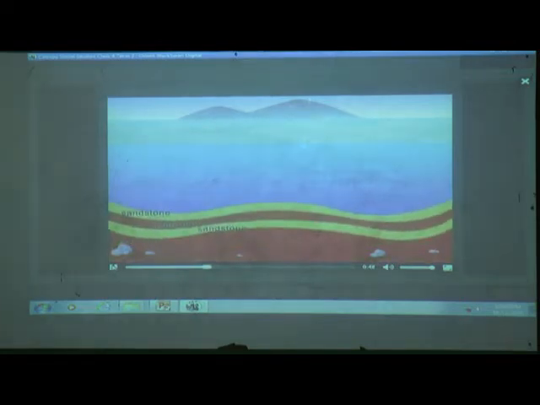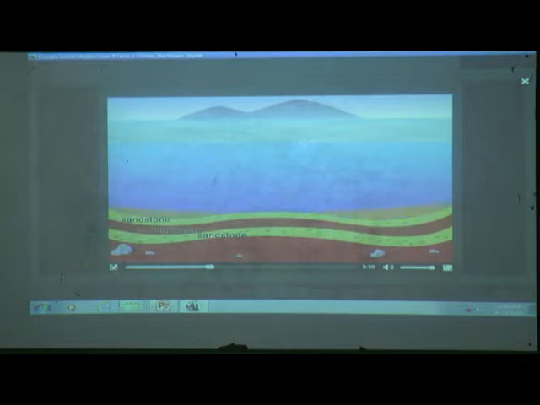Under this heat and pressure, the decayed organisms slowly change into petroleum and natural gas. This oil and gas collects deep inside the earth in rocks like limestone and sandstone.